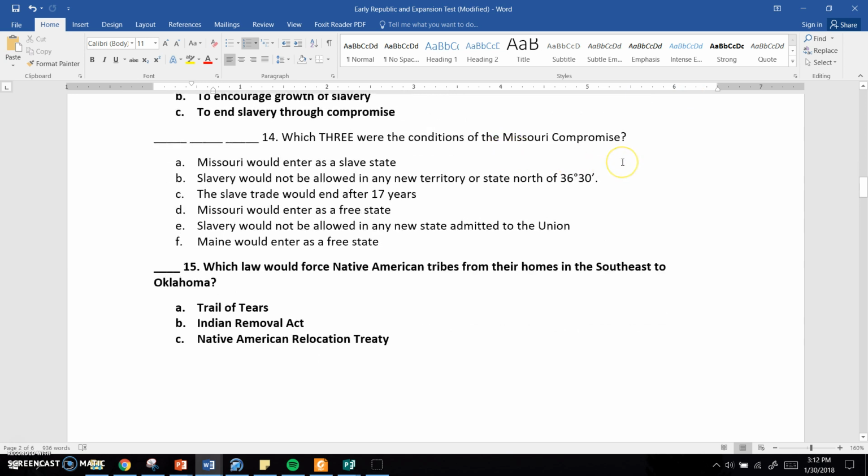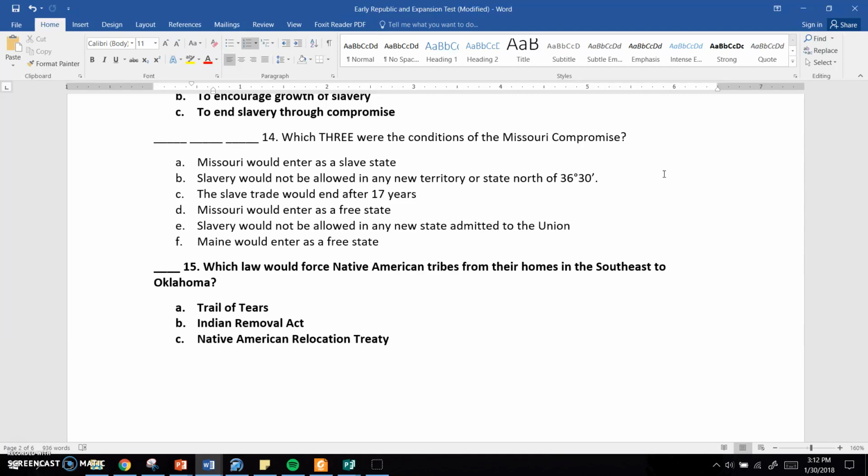Number 14, which three were the conditions of the Missouri Compromise? So you're going to need three answers here, six options. A, Missouri would enter as a slave state. B, slavery would not be allowed in any new territory or state north of the 30-degree line.